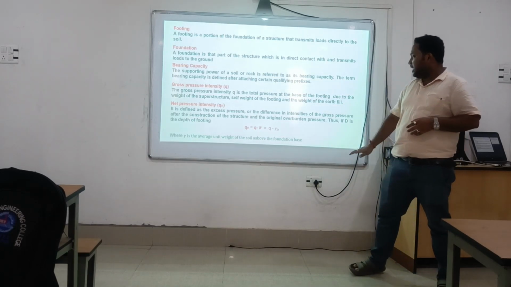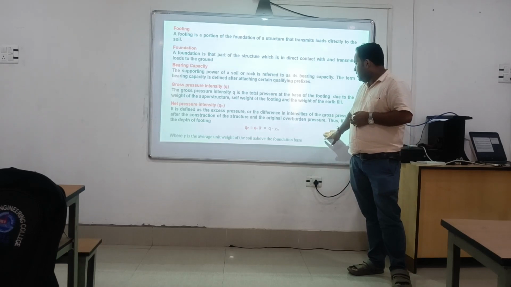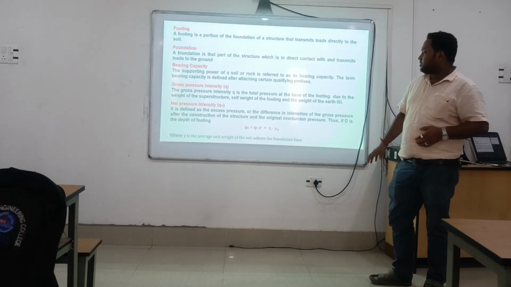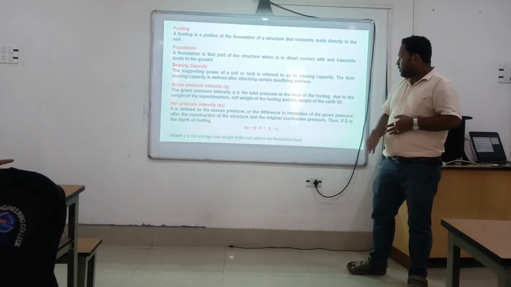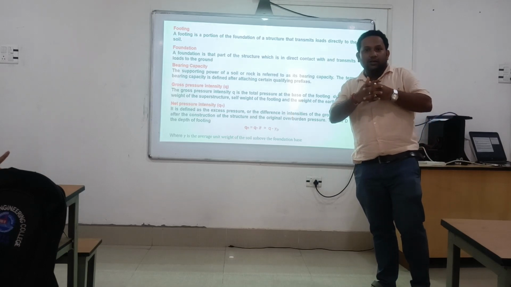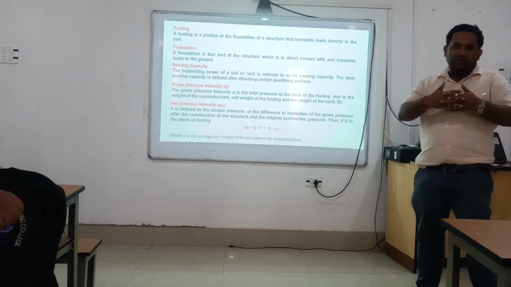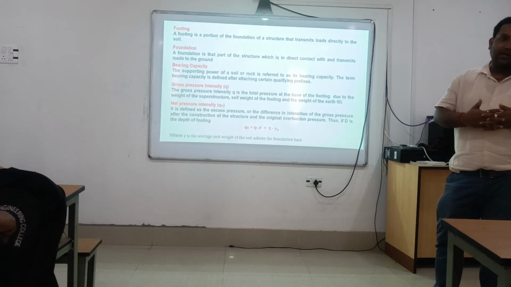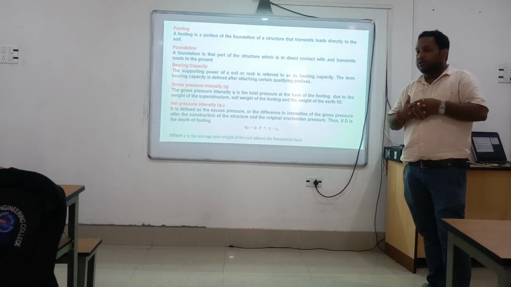If we deduct this overburden pressure from the gross pressure intensity, we can easily calculate the net pressure intensity, which is defined by Qn.